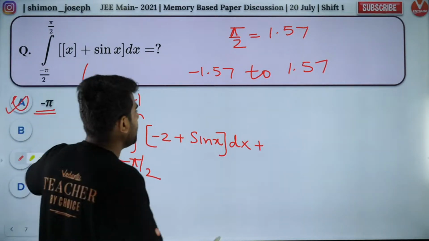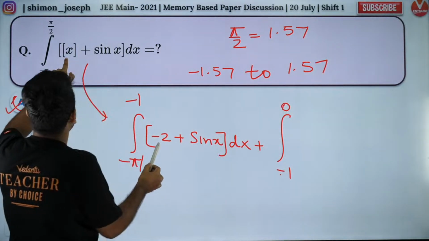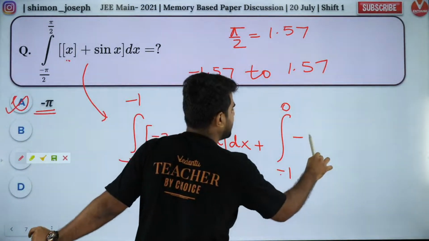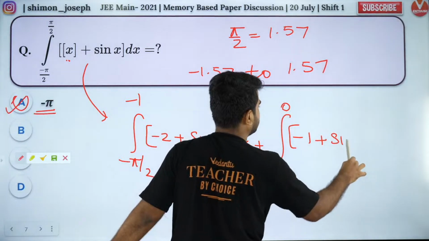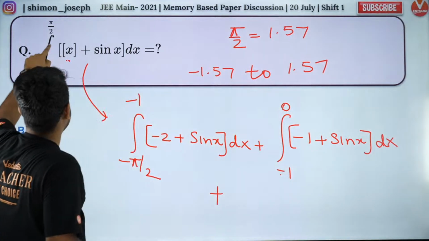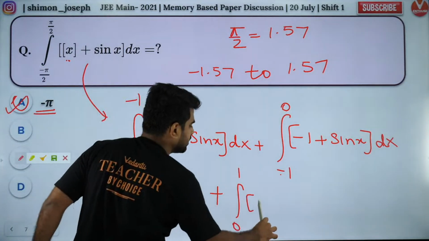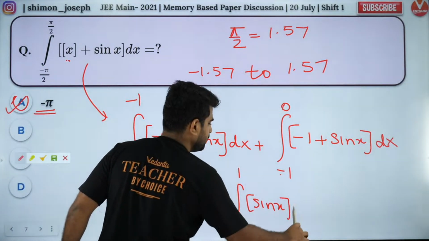Perfect. So now, same way, I'm going to do from -1 to 0. From -1 to 0, what will be GIF of x? GIF of x will be -1. So it will be -1 plus sine of x into dx. Okay, then you'll have 0 to 1. Between 0 to 1, GIF of x is going to be 0. So it will be just box of sine of x.